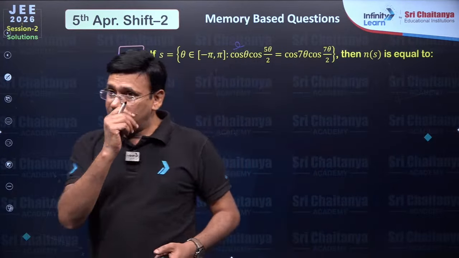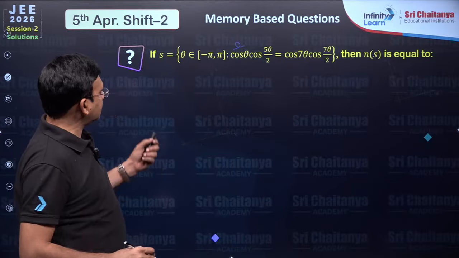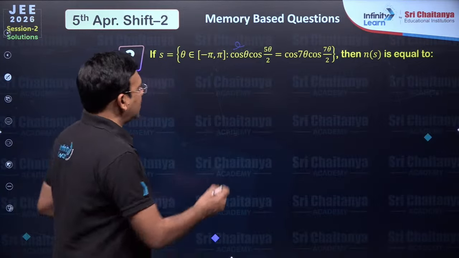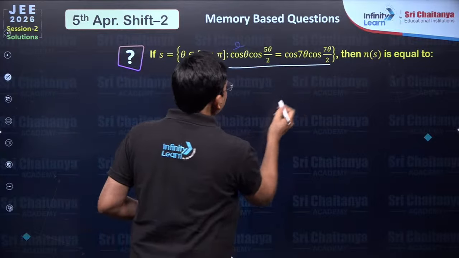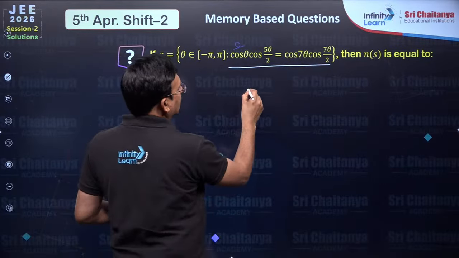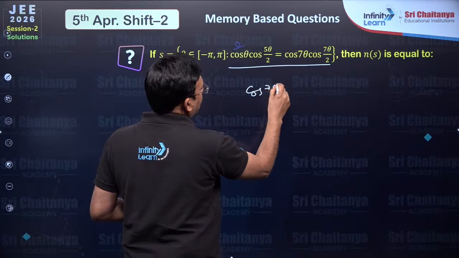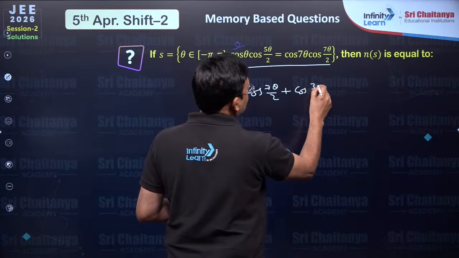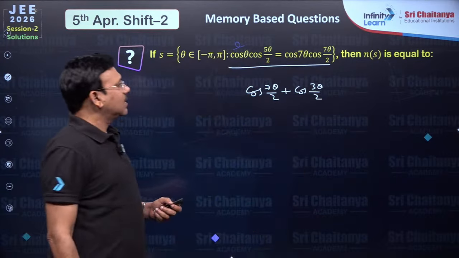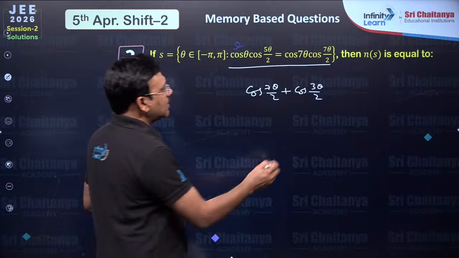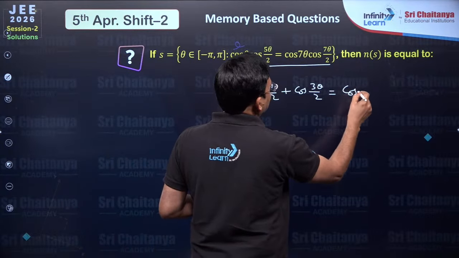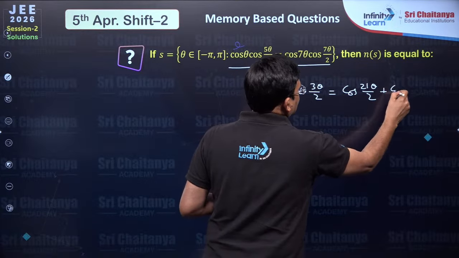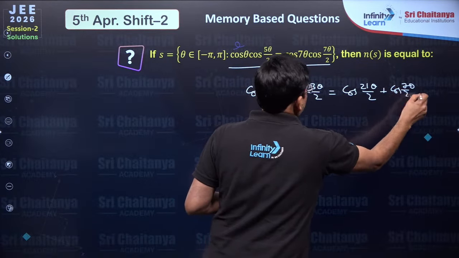The next, you see, this trigonometric equation, theta belongs to minus pi to pi. This is the trigonometry equation given. You just multiply 2 on both sides. 2 cos a cos b will give you cos (a plus b) plus cos (a minus b), which is cos 21 theta by 2 plus cos 7 theta by 2.